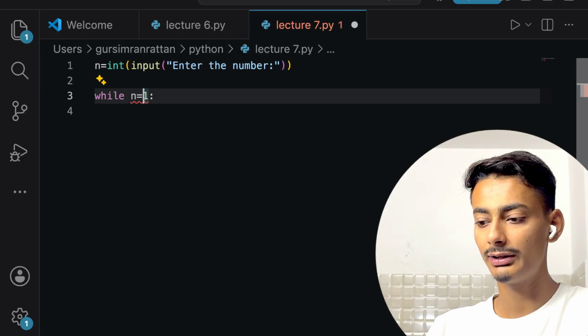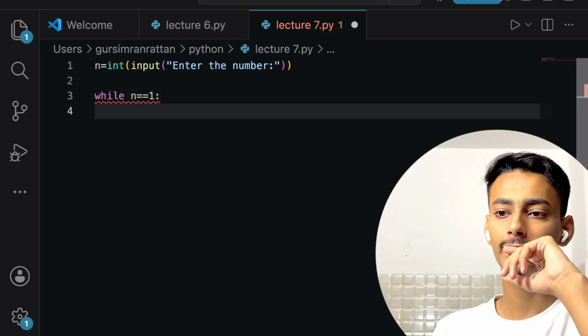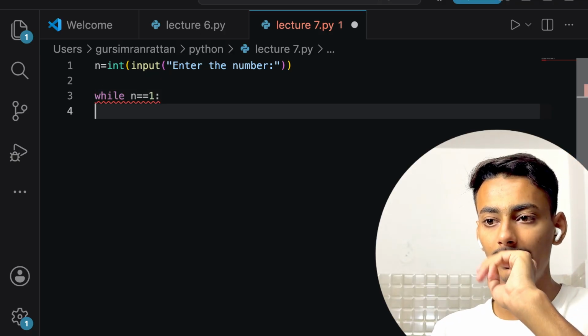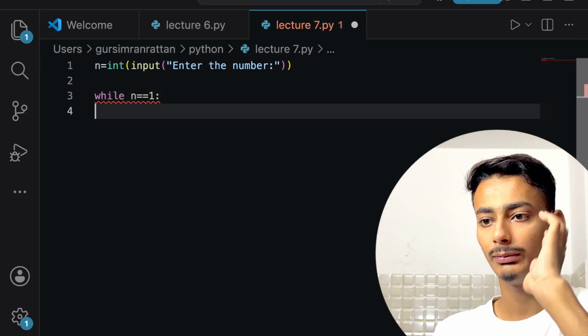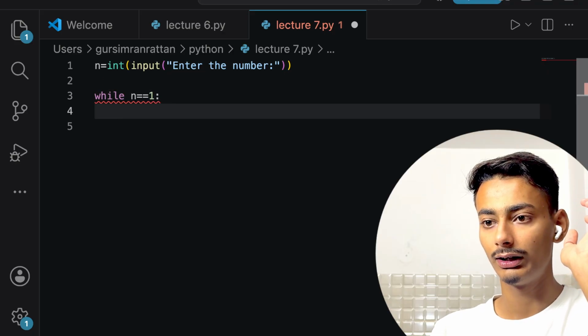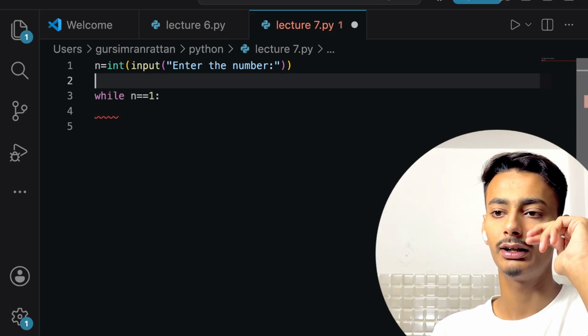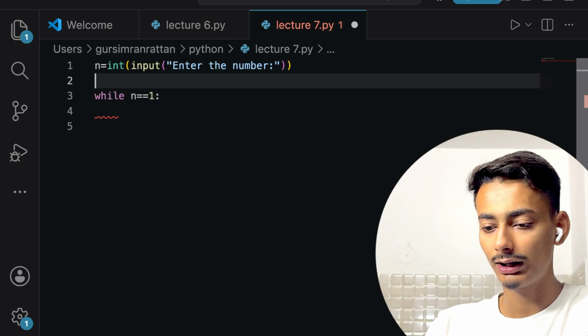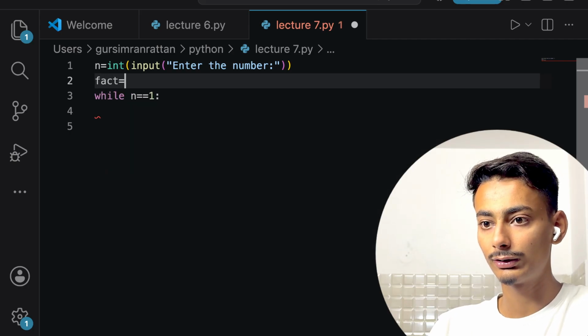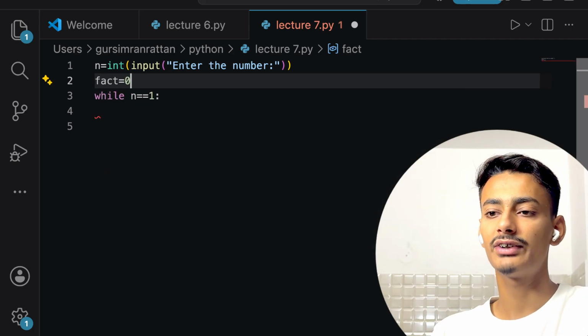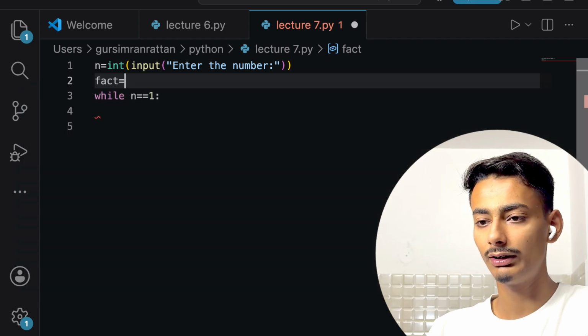Not equals to, I will be writing equals to because I am checking for condition, right? While n equals to 1, I will be executing this command. And before that, let me just do one thing. I will write fact equals to 0. Now, what is fact? This fact is factorial. Not 0, I will write it 1.